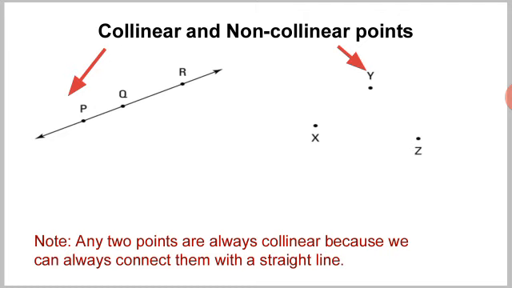Here, R, Q and P are collinear points. Whereas, three or more points that do not lie on the same line are called non-collinear points. Here, X, Y, Z are non-collinear points. Note that any two points are always collinear because we can always connect them with a straight line.